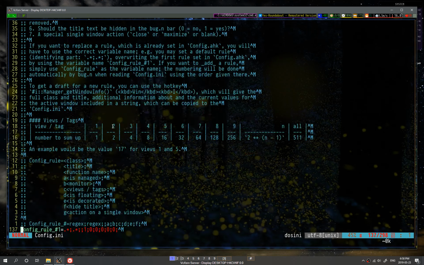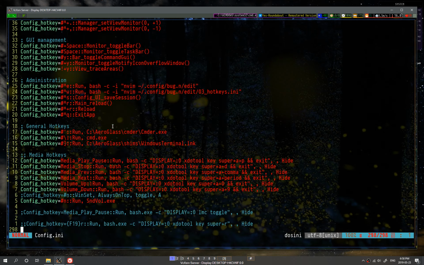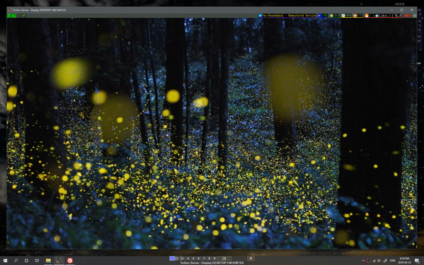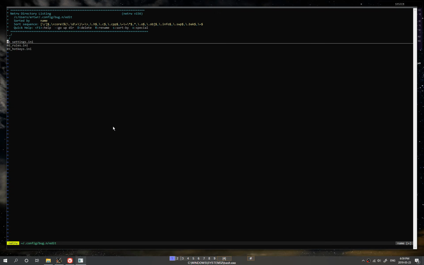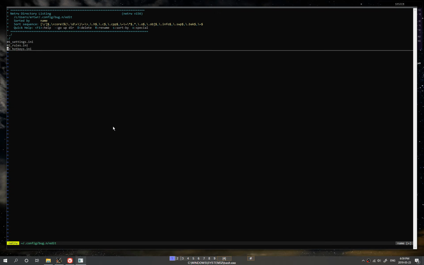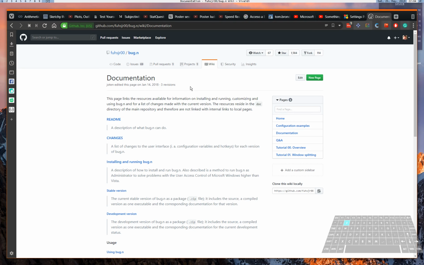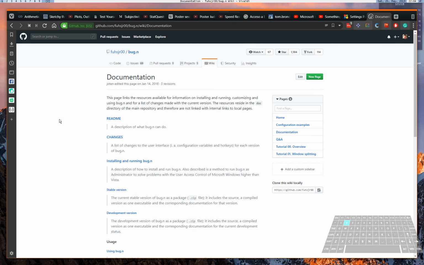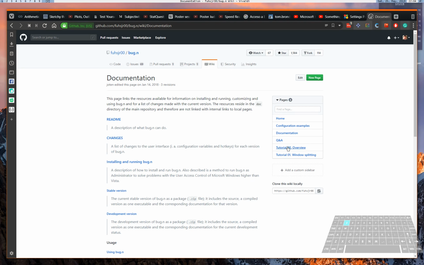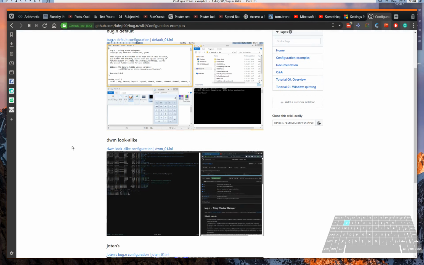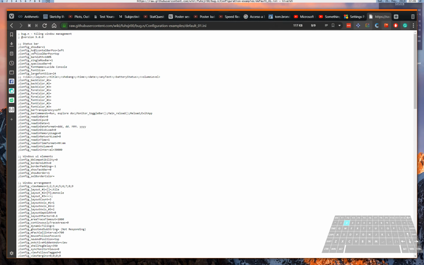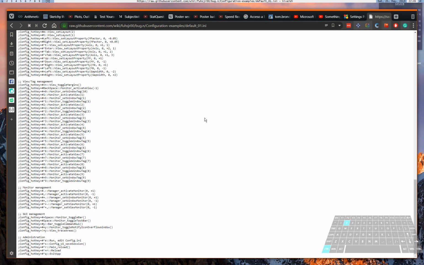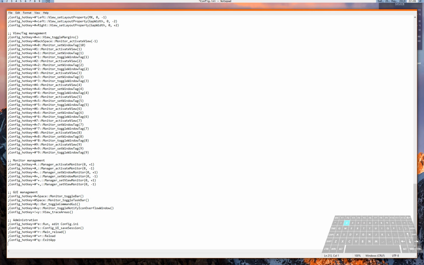Now, I'm gonna show you how to get a similar configuration and explain how it works. I divided this in 3 parts: settings, the window rules, and the hotkeys. Let's begin. In order to configure the settings from scratch, we're gonna copy one of the default configurations in the config.ini that we get by default. We open it by pressing Windows Ctrl-E. That is one of the default functions to open the editor. We copy this default configuration from the wiki, paste it and save the file.